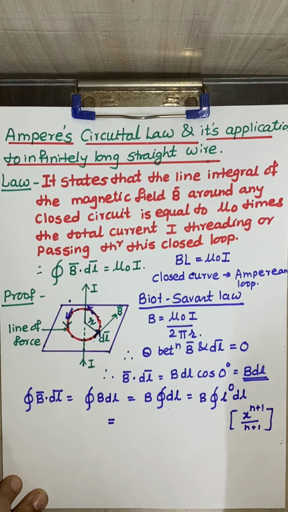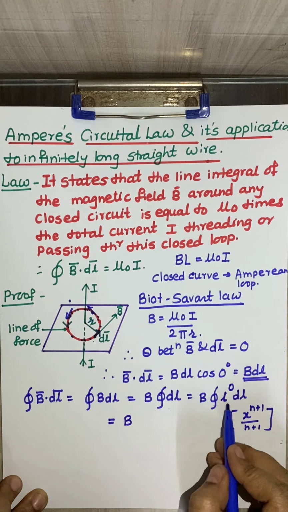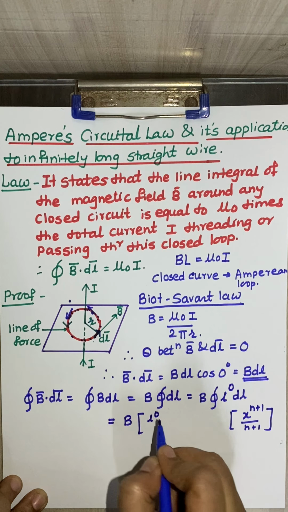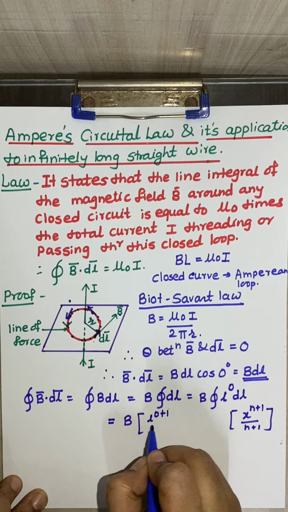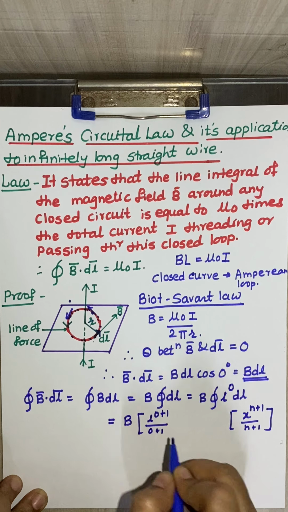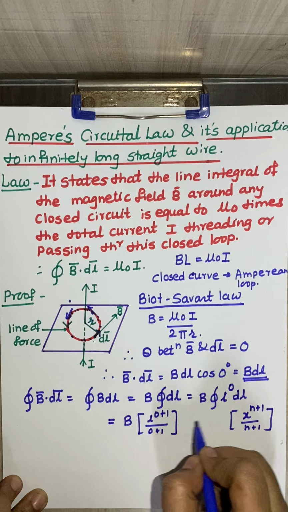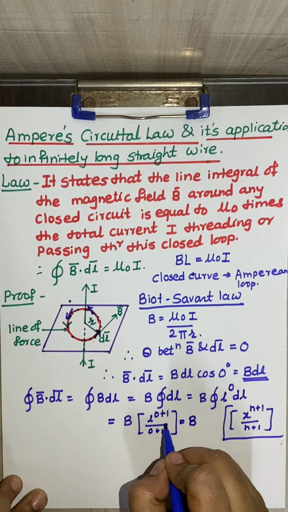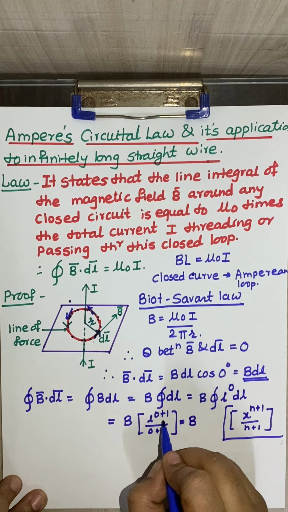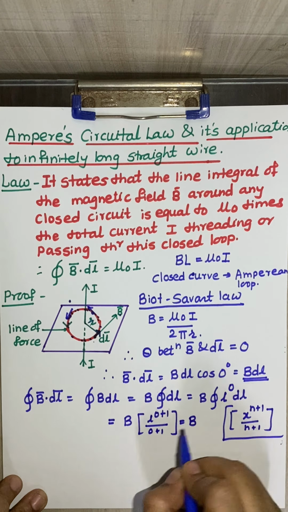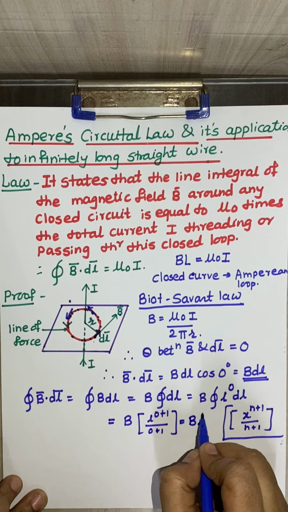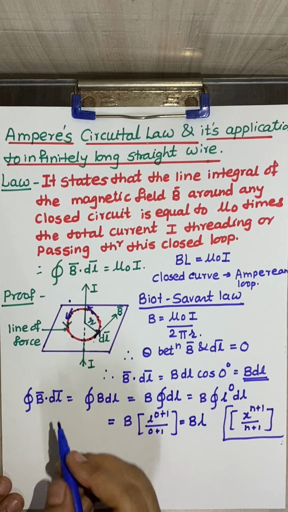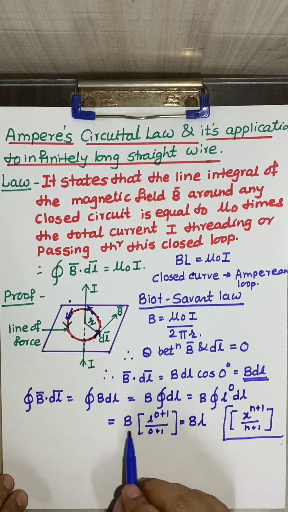B is constant, L raised to 0, so I will write L raised to 0 plus 1 upon 0 plus 1. Now this value comes out to be B and L, because L raised to 0 plus 1 is L raised to 1, and 0 plus 1 is 1. So it will be BL.